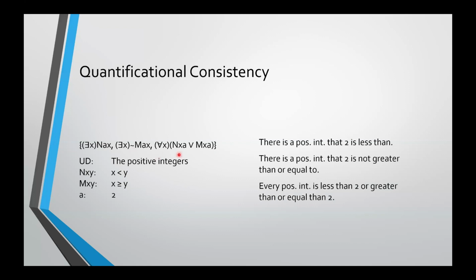And this last one here, every positive integer is less than 2, or it's greater than or equal to 2. I mean, that's true for every number. So obviously that's going to be true for 2. So all three of these sentences then turn out to be true, which means that the set is consistent. So we've proved that with a single interpretation. But of course, we couldn't prove that it was inconsistent just by coming up with a single interpretation on which one of the sentences was false. That doesn't prove that at least one of the sentences is false on every interpretation.